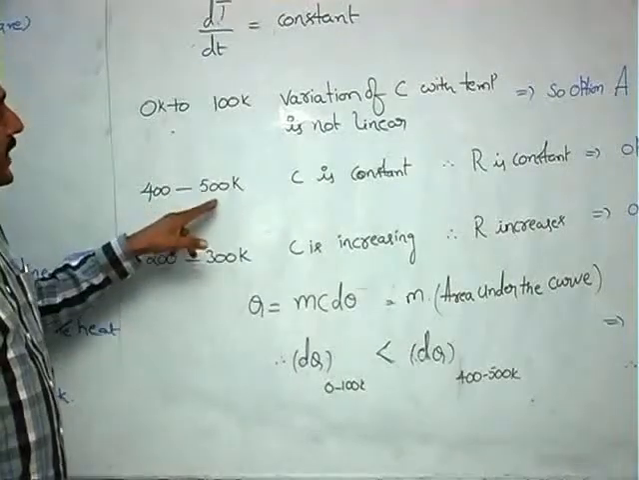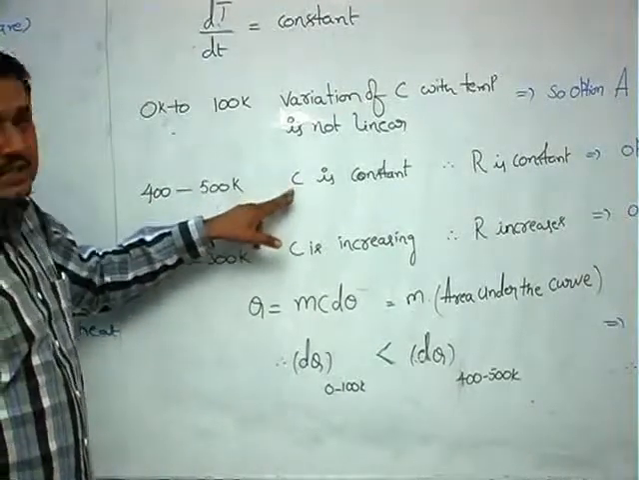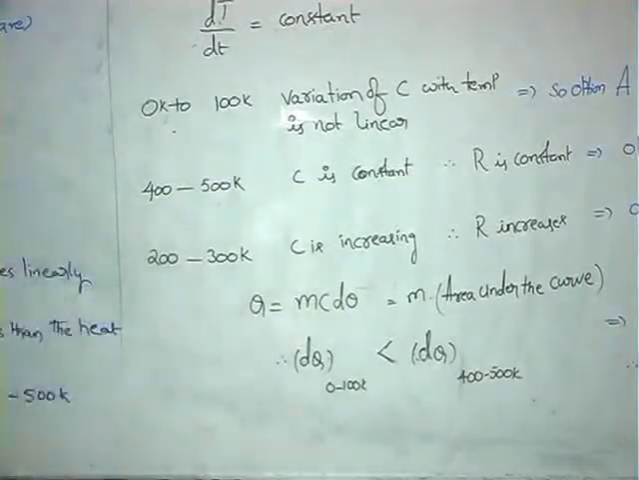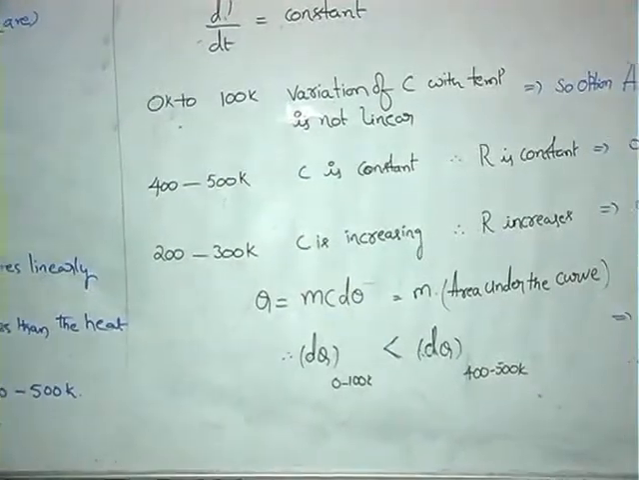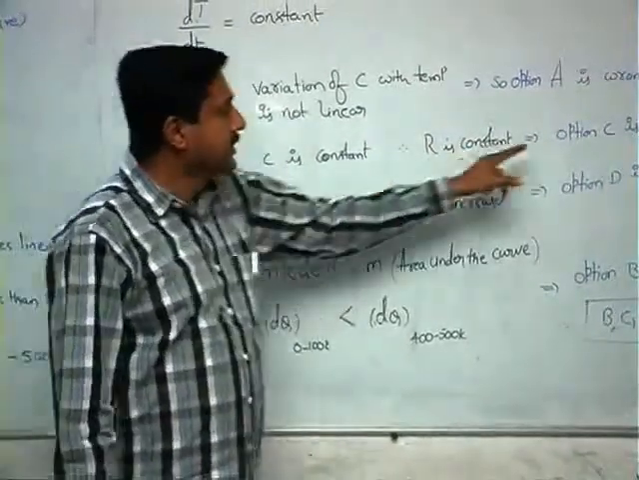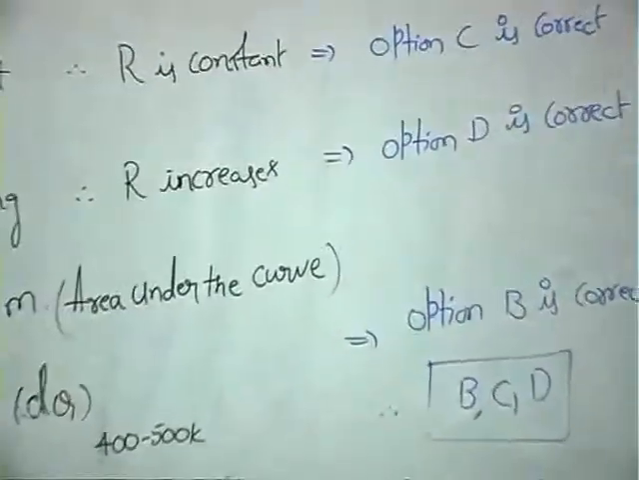From 400 to 500 Kelvin, C is constant. From the graph we can observe, from 400 Kelvin to 500 Kelvin, C is constant. Therefore, R is also constant from 400 to 500 Kelvin. Therefore, option C is also correct.